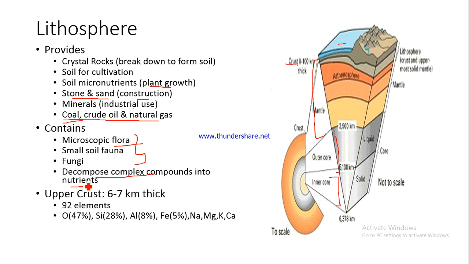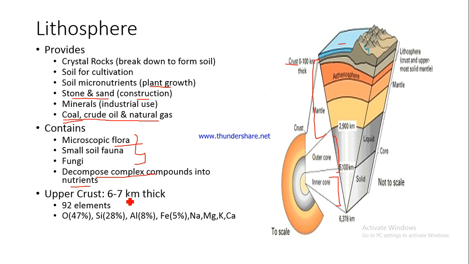Then let's have a look at the upper crust. The upper crust extends till 6 to 7 kilometers depth. It has 92 elements. So all the natural elements that you use, and all the natural elements which are then further used as raw material for producing more compounds, are found in the upper crust.